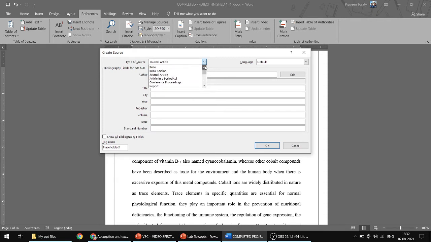From various sources we will be getting the information. So very particularly we have to mention from where we get this information. For every type we are having the format. This particular content is taken from journals. So mostly we are using journal articles as the sources. So you will click on this. So who is the author? I will show you one example.